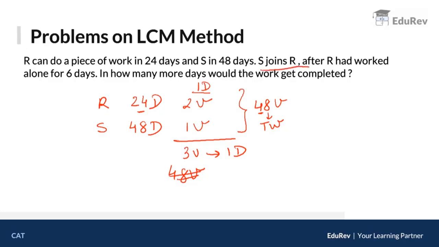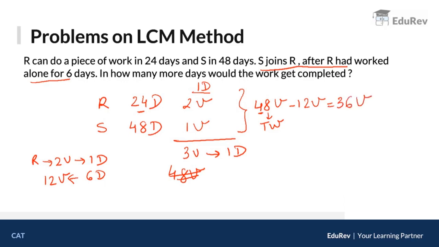S joins R after R had worked alone for 6 days. So R had worked alone for 6 days. Now देखो, R does 2 units in 1 day. So R has worked for 6 days. So can I say 6 days में R has done 12 units. So our total work was 48. उसमें से 12 units are already done by R. So the remaining units are 36 units.